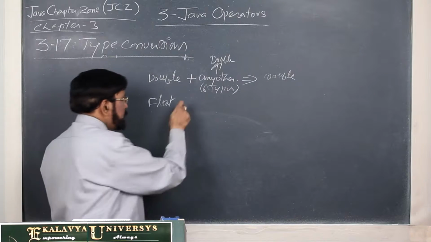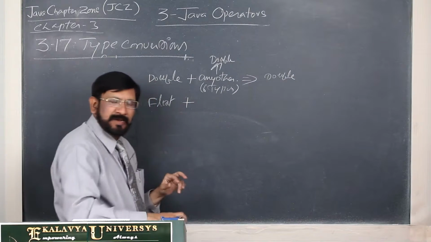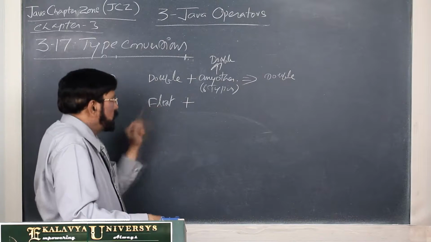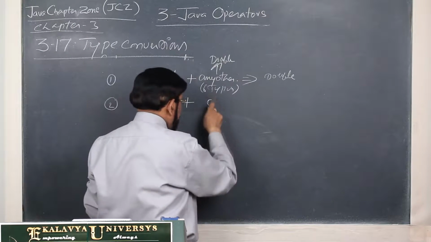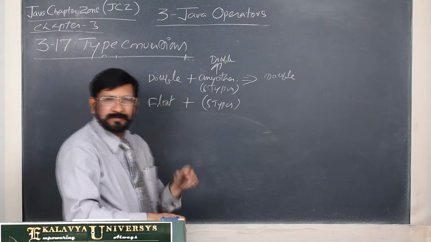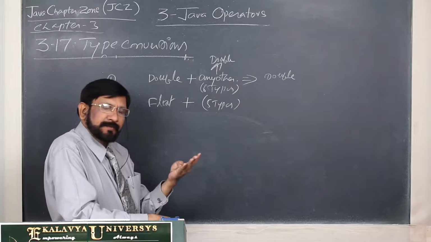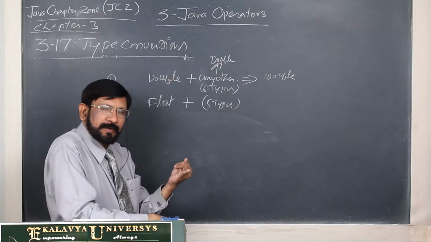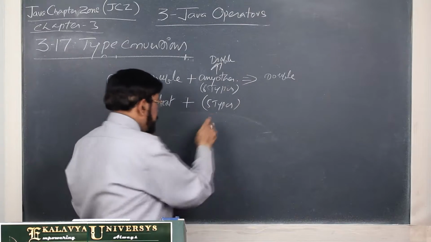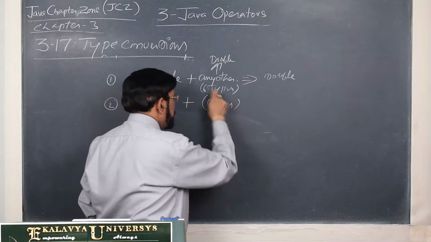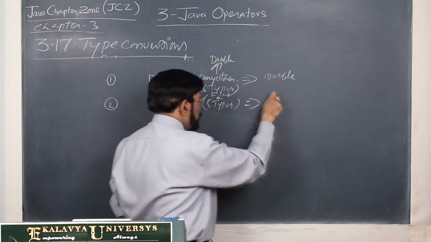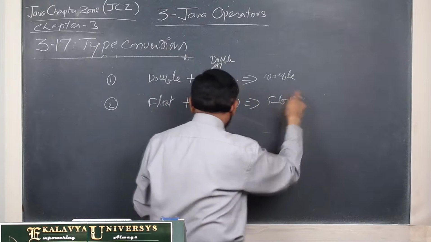Don't consider it again. Then how many types do you have to consider? Only 6 types: float and any other 5 types. What are the 5 types? Byte, short, int, long, and char. Any type is first promoted as float. Then float versus float, the result is float.